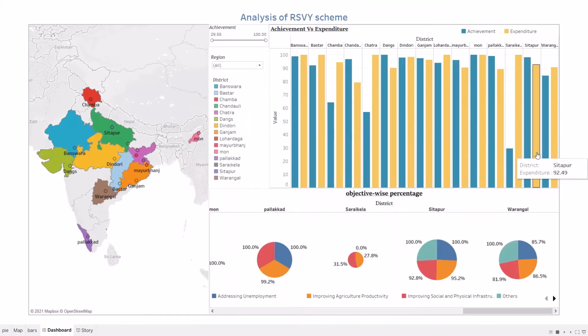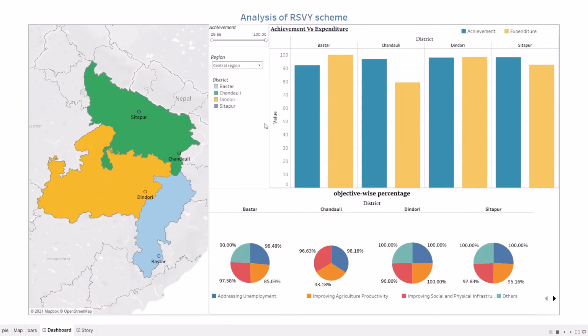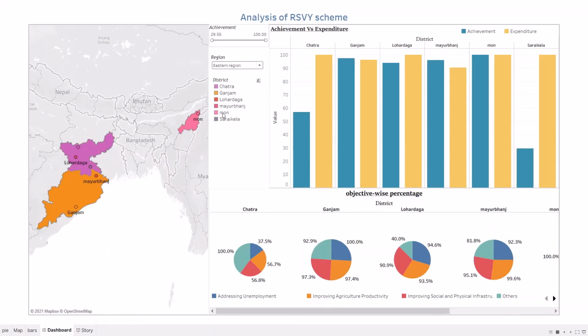If you want to see this region wise, use this region drop down menu. If you want to see the central region, we can see that in the central region there are 4 districts. In these 4 districts, we can observe that Sitapur has the highest achievement rate and Bastar has the lowest achievement rate. Like this we can see for other regions also. If you see the eastern region, there are 6 different districts, and the least achievement rate is Saraikela and Chhatra, and the highest achievement rate is Mon. Like this we can see for other regions.